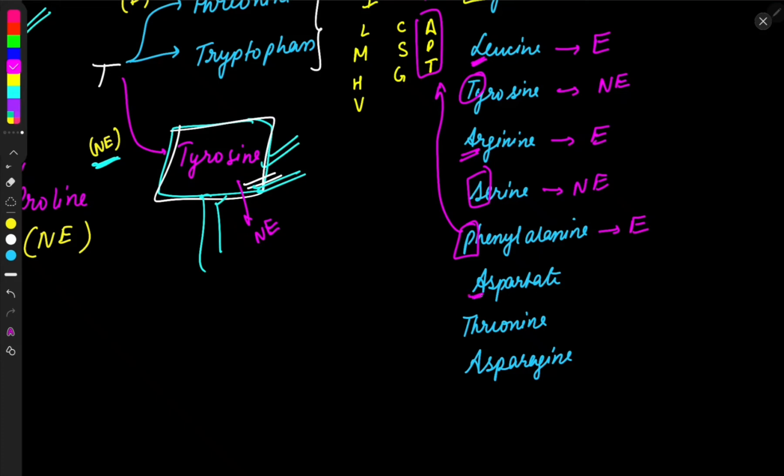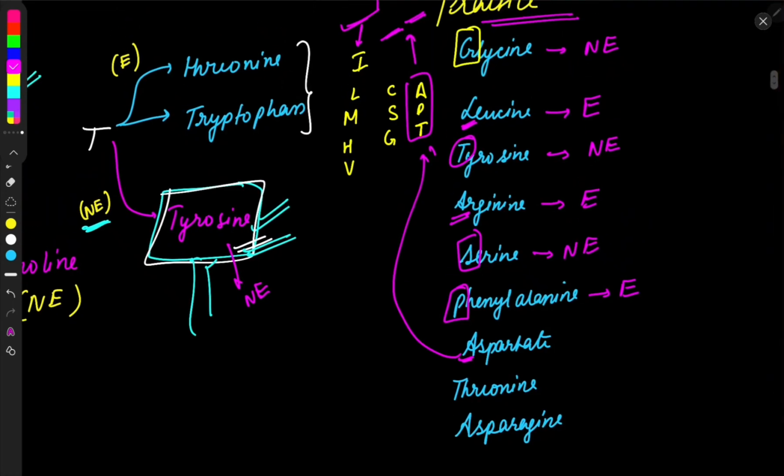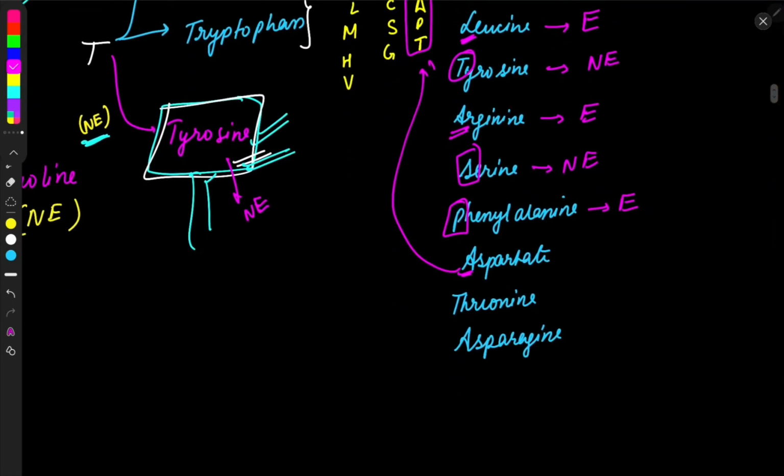Aspartate starts with A. A falls under the APT category. APT can be both essential and non-essential. And what we have memorized in A is that only arginine is essential and the rest are non-essential. Is it arginine? No, it is not. It is aspartate. So it would be non-essential, because only in the case of A, arginine is essential and the rest are non-essential. So as it is not arginine, it's non-essential.